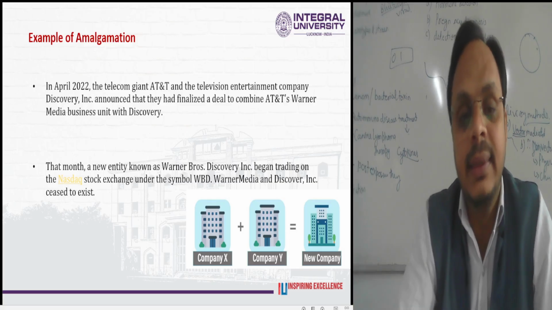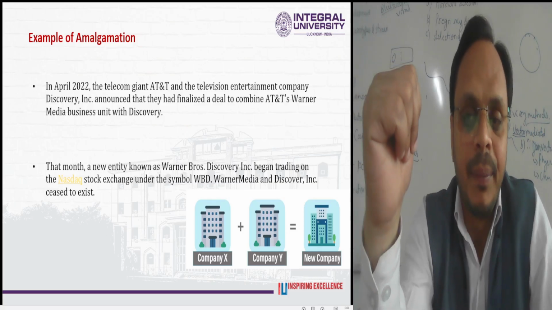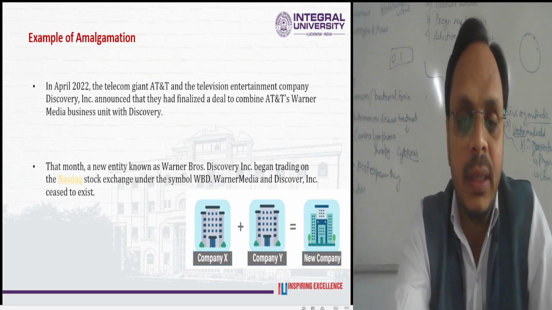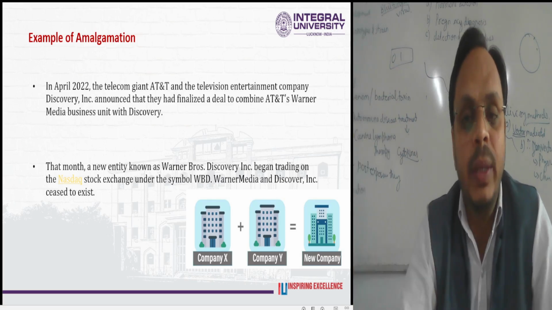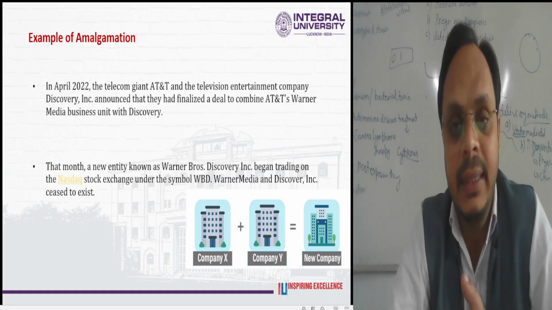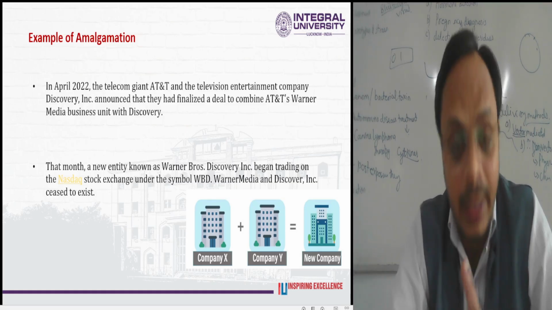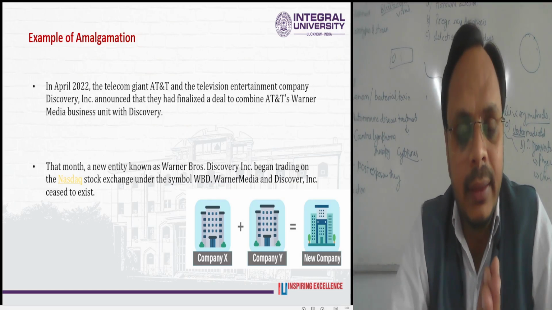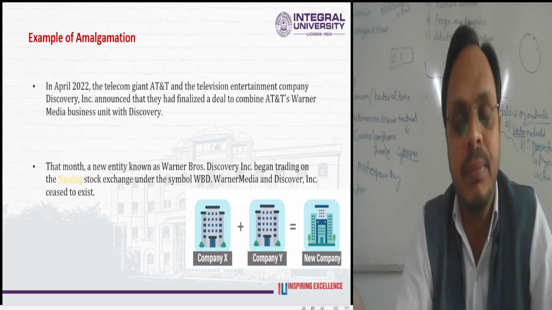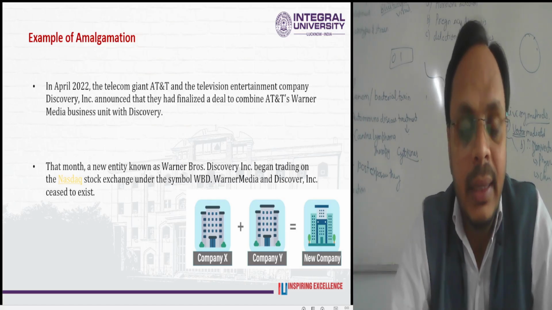So in this example, WBD, Warner Media Discovery, is the company which came into existence after the amalgamation of two companies, AT&T and the television entertainment company Discovery. These two companies combined with each other, and a new fresh company came into existence, known as WBD in this case.